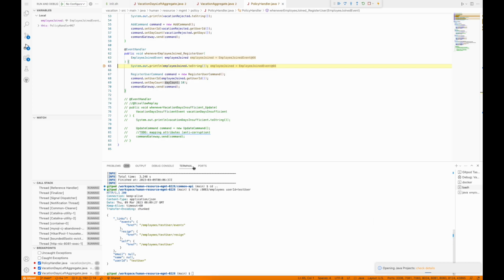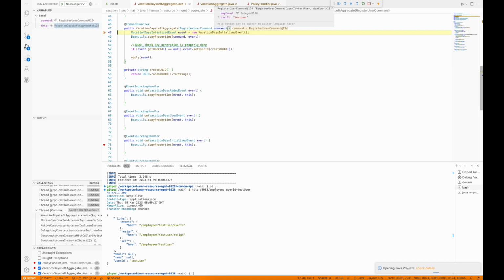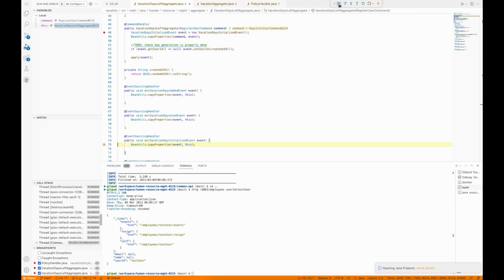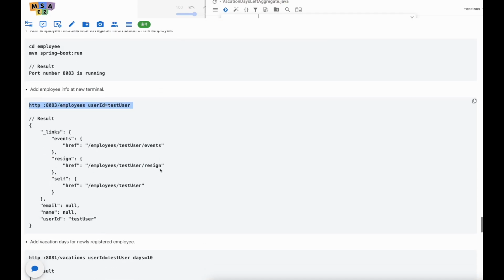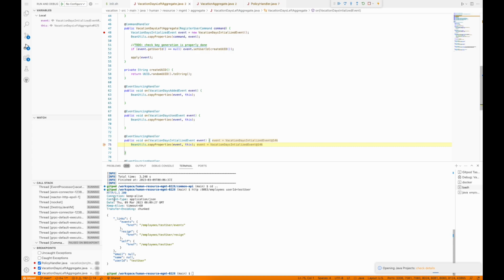So we have new employee with the user ID name test user. And as you can see on the command which gets the event, it still contains the user ID test user. Move to the next step, and our new event is still getting the user ID test user. So when you look at the terminal, we have a new employee information with user ID we have added.